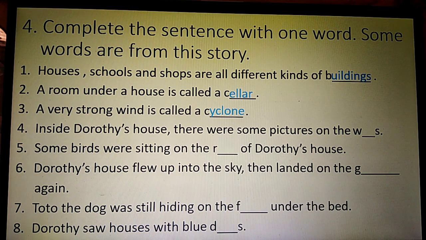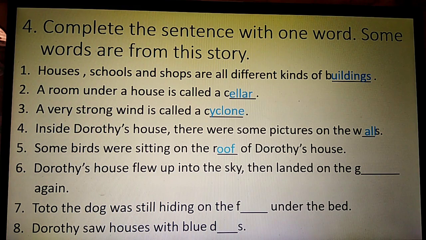Fourth one. Inside Dorothy's house, there were some pictures on the dash. Students, where we keep the pictures and sceneries, we keep on or place on walls. The answer is W-A-L-L-S. W and S are there. You write only A-L-L. Fifth one. Some birds were sitting on the dash of Dorothy's house. Some birds were sitting on the roof of Dorothy's house.